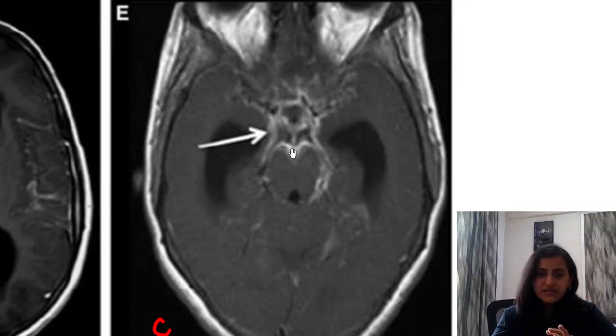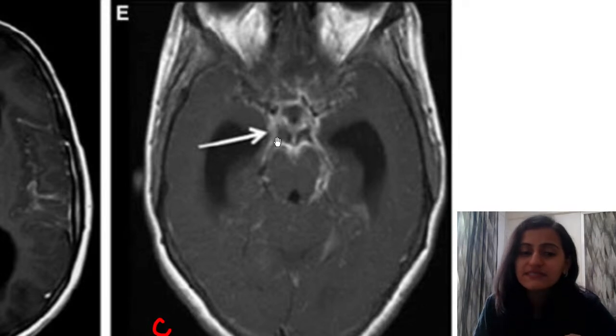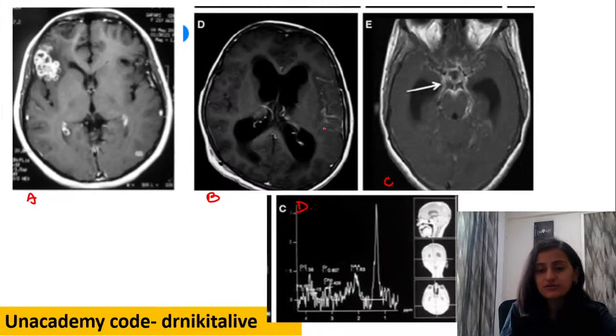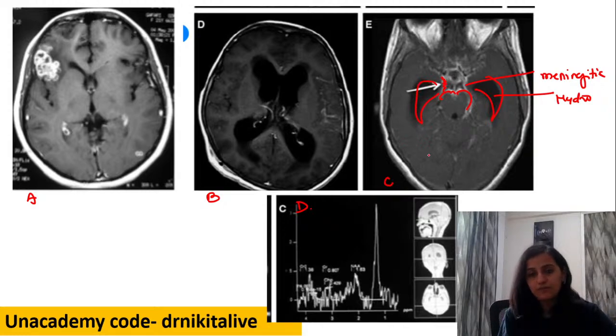So all this which you see here in the contrast scan, this is the shaggy, dirty enhancement of the meninges of the cisterns on the contrast scan. So this is your meningitis. This is how meningitis looks like. That is this dirty, thick enhancement that we are seeing. So that is meningitis basically, right? Basal exudates, meningeal enhancement. Again, there is this hydrocephalus. These are the temporal horns of the lateral ventricles which are prominent.